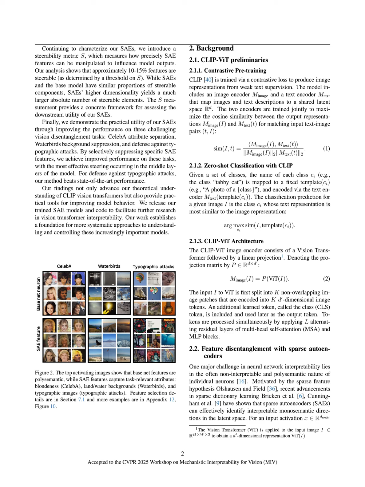Practically, our approach improves accuracy in challenging vision disentanglement tasks, such as achieving state-of-the-art performance against typographic attacks and enhancing performance on datasets like Celeba and Waterbirds by effectively suppressing spurious correlations.